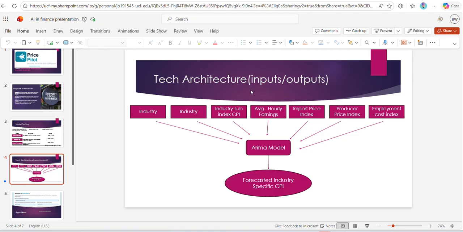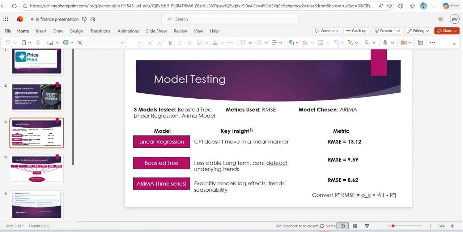So pretty much the architecture of how this works is that you have inputs from the BLS and subcategories of CPI. They feed into this ARIMA model. And if you don't know what ARIMA Plus is, it stands for Autoregressive Integrated Moving Average. And Plus is just because we're using it on Google AppScript. It's kind of their spin on it. But we chose this model because ARIMA is a forecast, and over here we tested other ones, and we found that the ARIMA explicitly models and takes into account lag effects, trends, and seasonality.